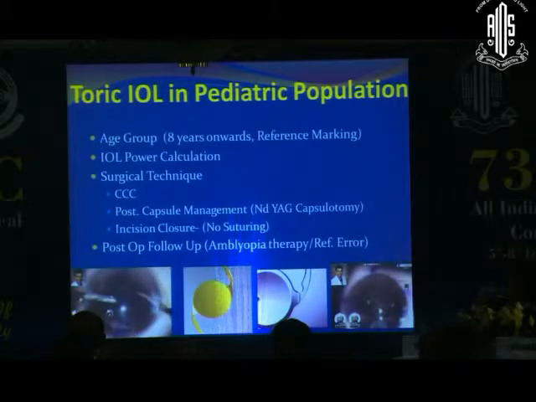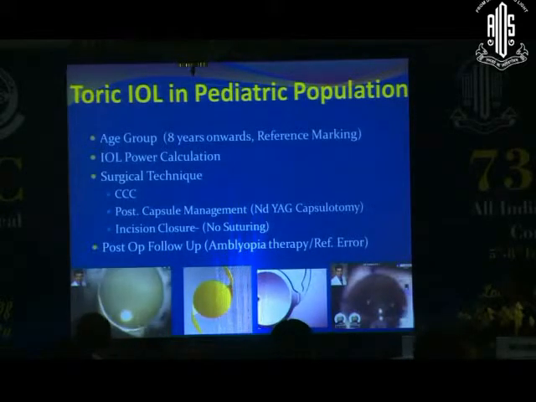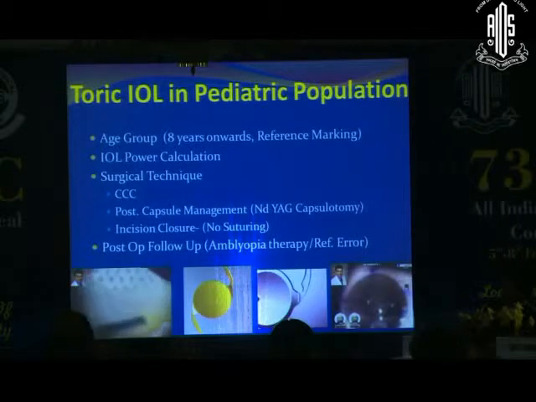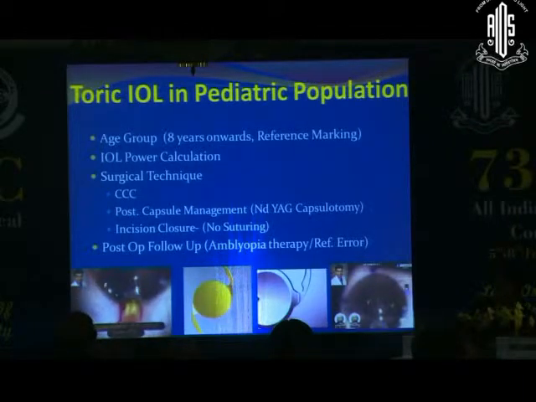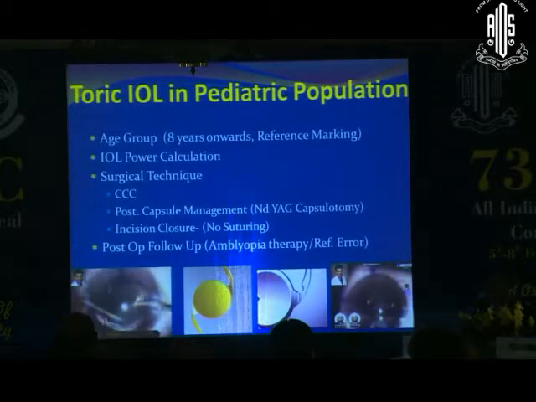Posterior capsule management is very important, because most of the children present to us with 100% posterior capsule opacity. So either YAG laser capsulotomy or surgical capsulotomy with anterior vitrectomy may be essential in these cases.